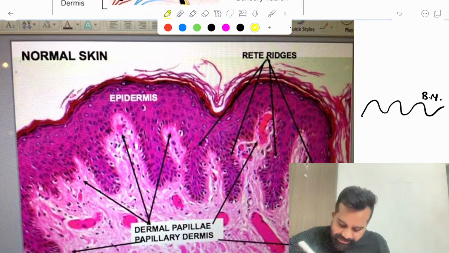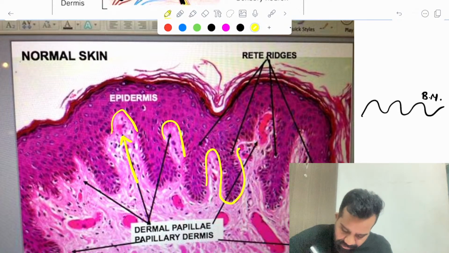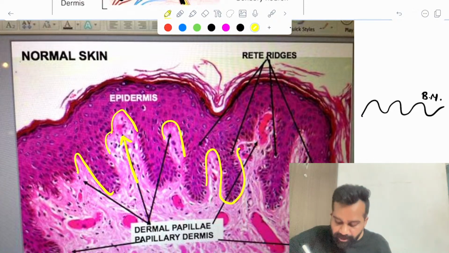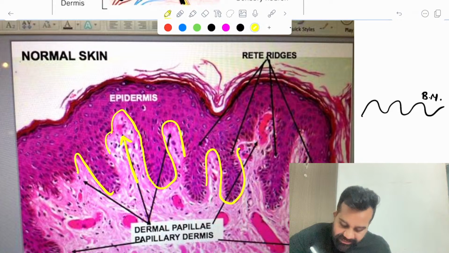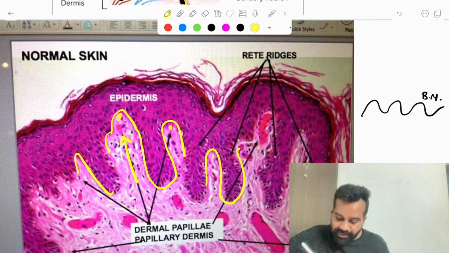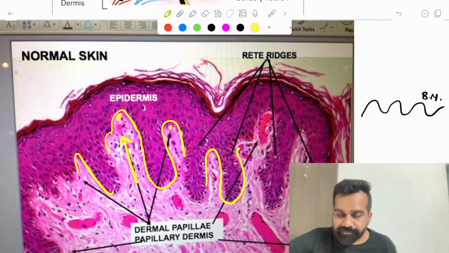So I will take this yellow marker. Can you appreciate this? So this is the basement membrane. This finger-like projection, an upgoing part into the epidermis, the tip of this is known as a dermal papillae.